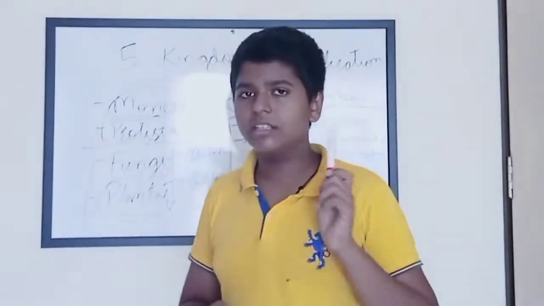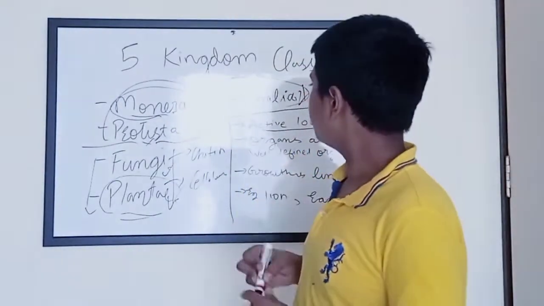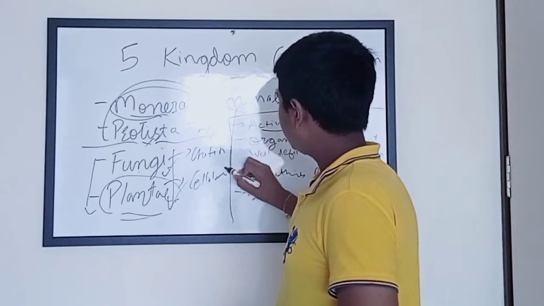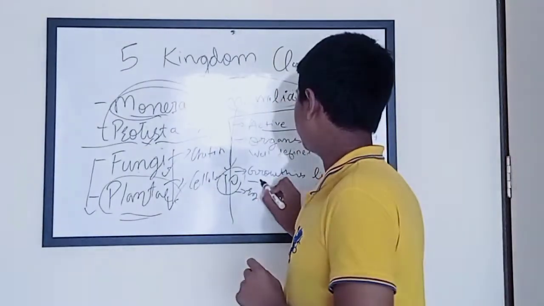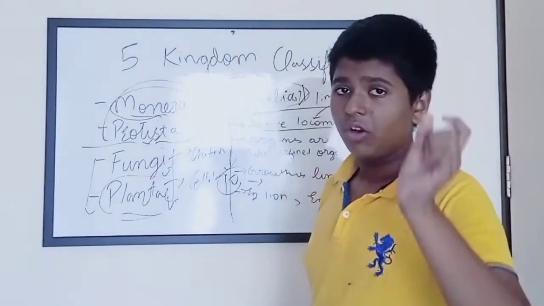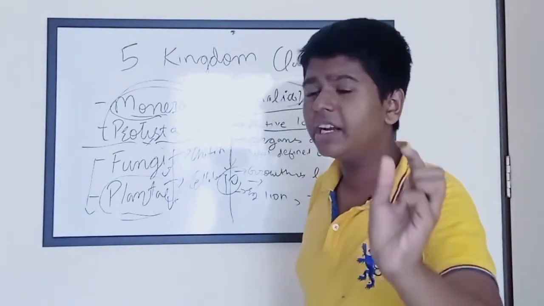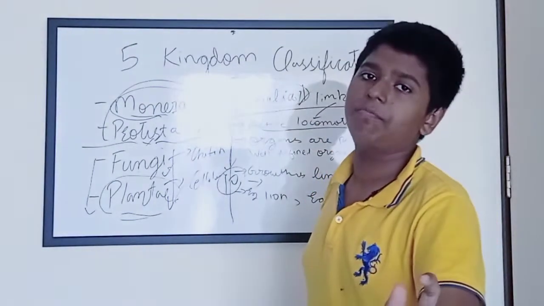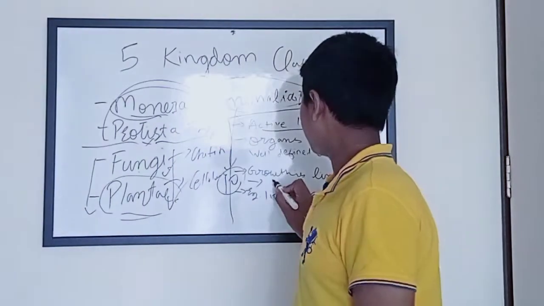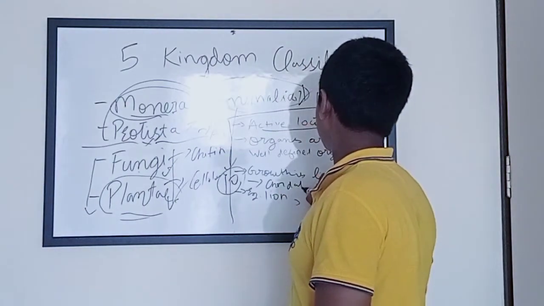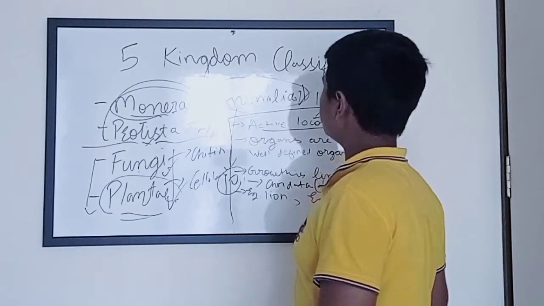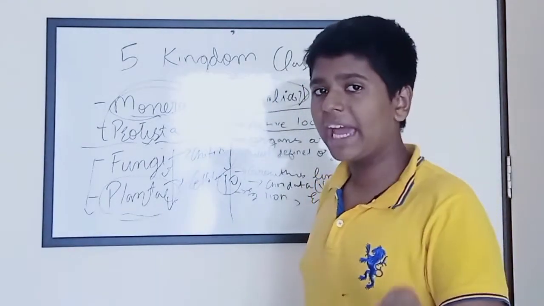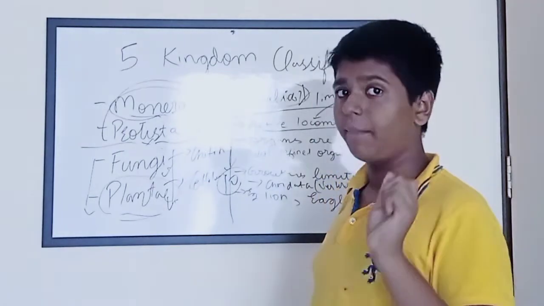But the thing here is that the animal kingdom is divided into 10 more parts, and in its last part, which is chordata, chordata is itself divided into 5 more parts. Chordata means vertebrates, that means the animals which have a backbone inside their body.